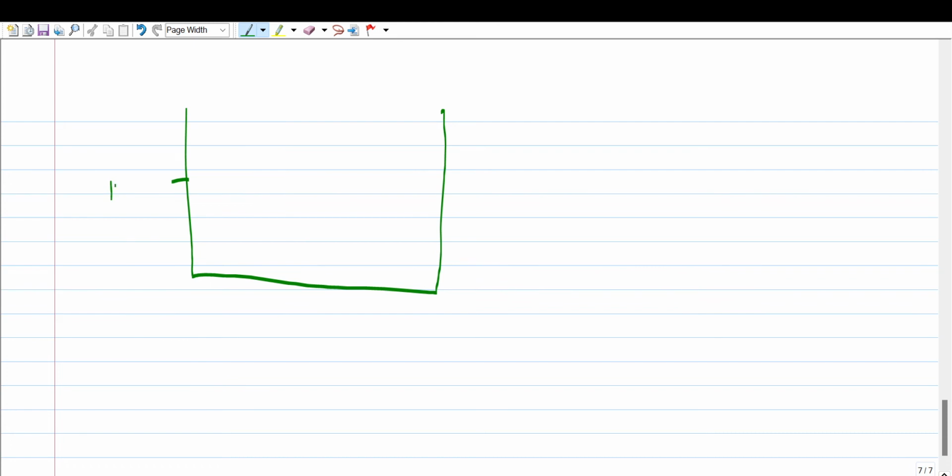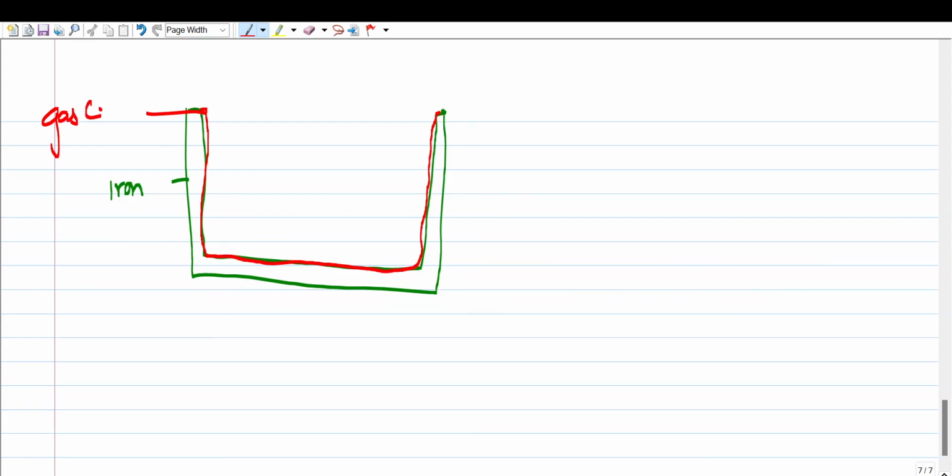This vessel is actually made up of iron, and it is lined with gas carbon, which acts as the cathode. The cathode has a small line, which shows the negative end.